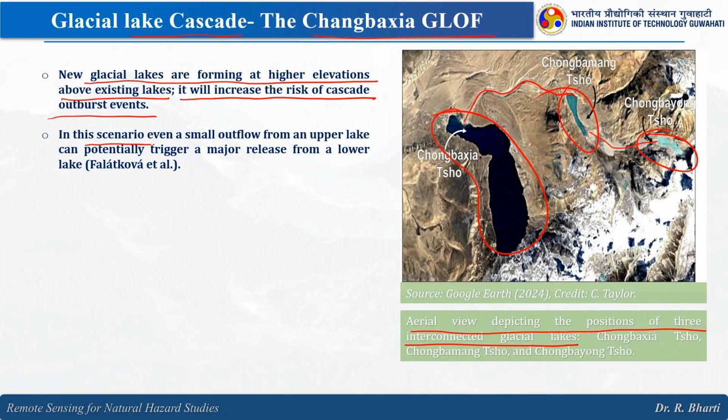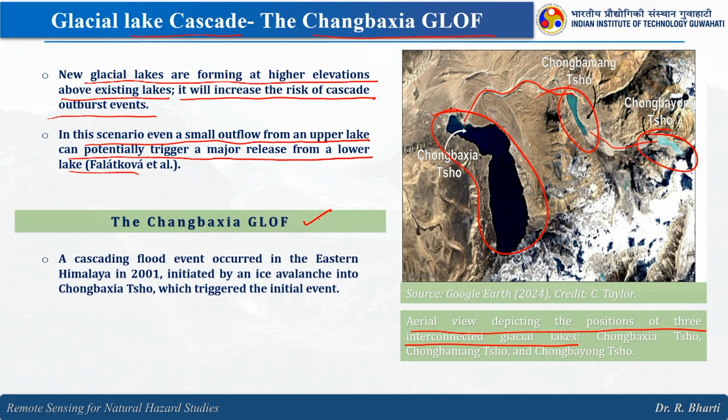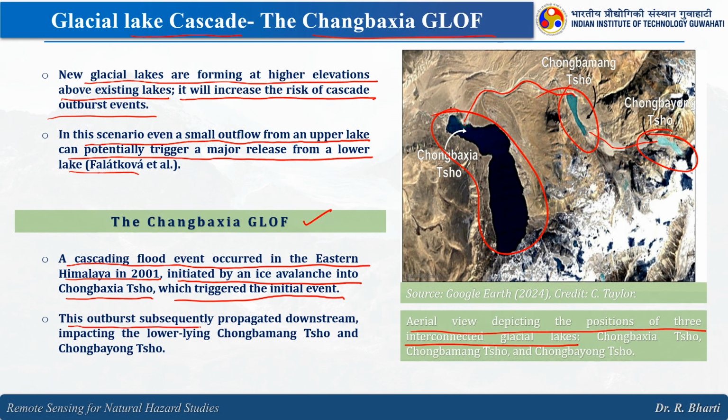In this scenario, even a small outflow from an upper lake can potentially trigger a major release from the lower lake, right. So we have the example from Changbakshya. A cascading flood event occurred in the eastern Himalaya in 2001, initiated by an ice avalanche into Changbakshya, which triggered the initial event. This outburst subsequently propagated downstream, impacting the low-lying lakes.